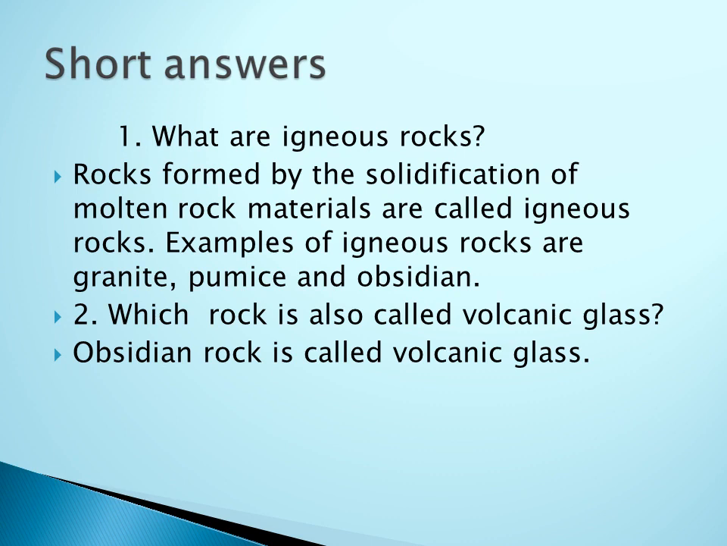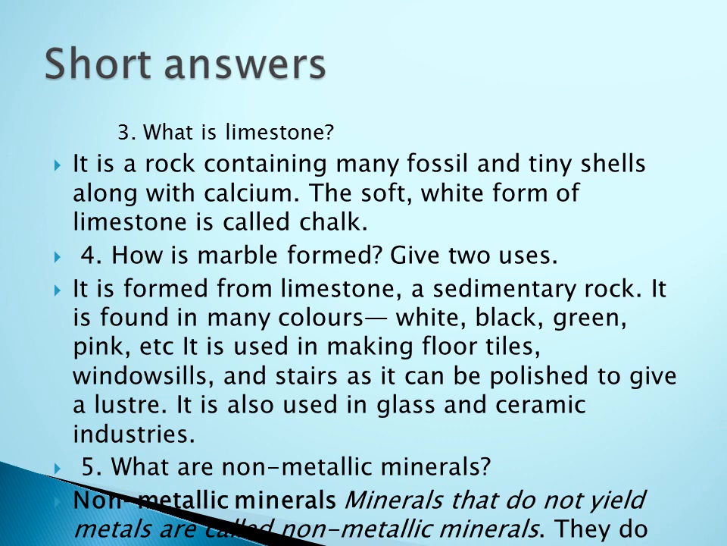And the second question: which rock is also called volcanic glass? Obsidian. Obsidian is a type of igneous rock. So that is called volcanic glass.